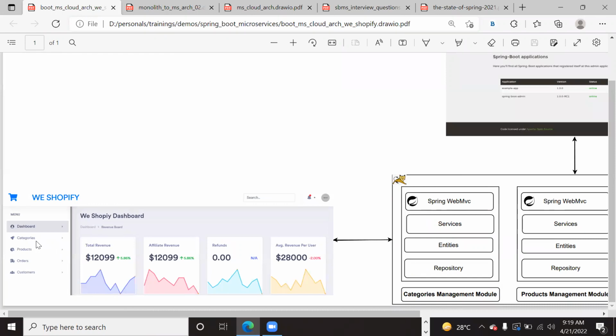A product may belong to one or more categories, or what is this called? One category. These are actually called relations, isn't it? Entity relations. Those entity relations we'll discuss. And as you can see, an order contains any number of products. One order contains any number of products.